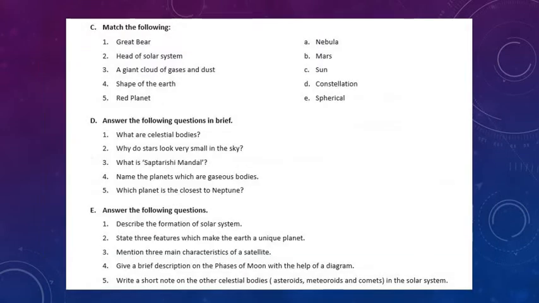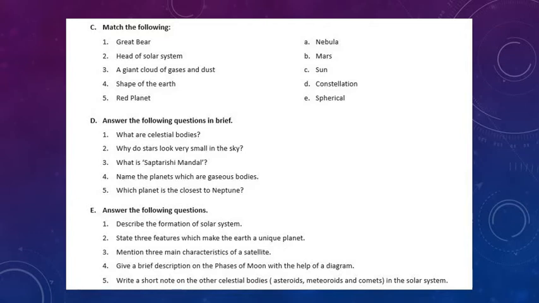You come to match the following. Great Bear, what is Great Bear? It is a constellation. So it will go with D, constellation. Head of solar system. Who is the head of solar system? Sun. A giant cloud of gases and dust, that was nebula. Shape of the earth, it is spherical in shape. And red planet, which planet is known as red planet? Yes, that planet is Mars. I think it is clear.